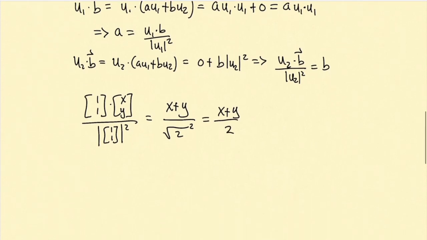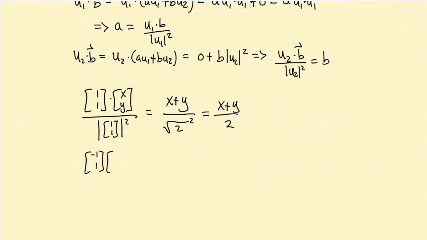For the second coefficient, we'll do u2 dotted with the vector b, whose coordinates are x and y, divided by the norm of u2 squared, which in this case is also 2. So this tells us exactly how to express any vector in R2 with coordinates x and y as a linear combination of u1 and u2.